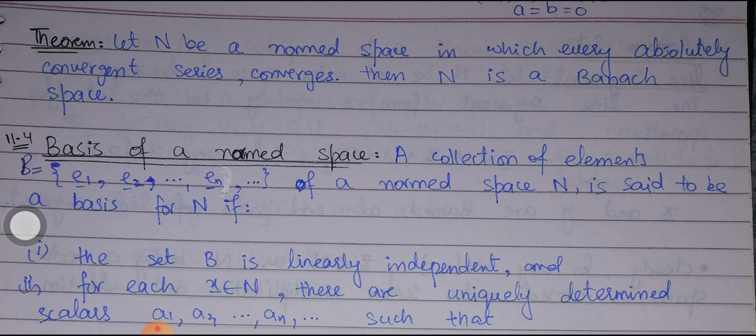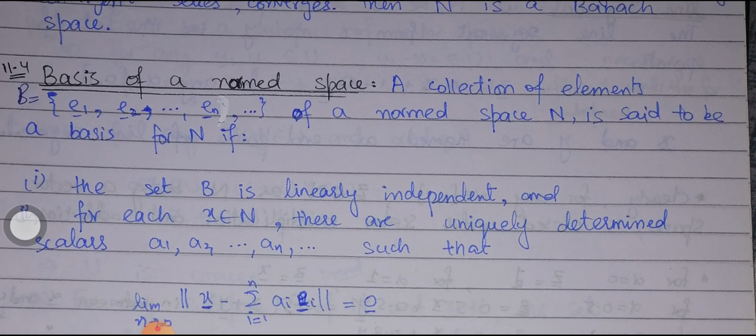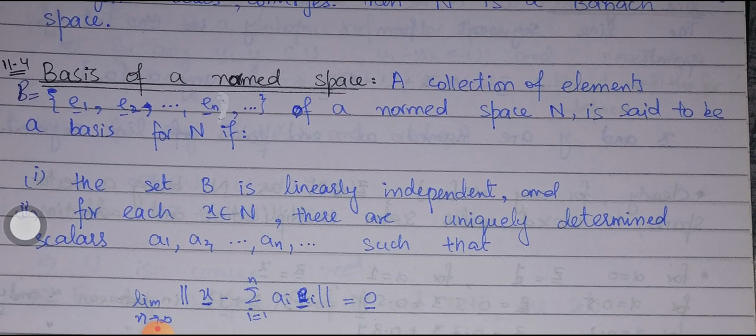So the next term we are going to learn is the basis of a normed space. A collection of elements B, E1, E2 up to so on En, of a normed space N is said to be a basis if the following conditions are satisfied.